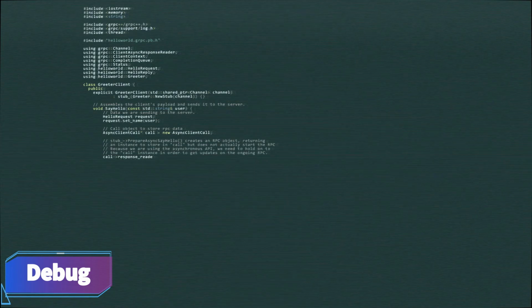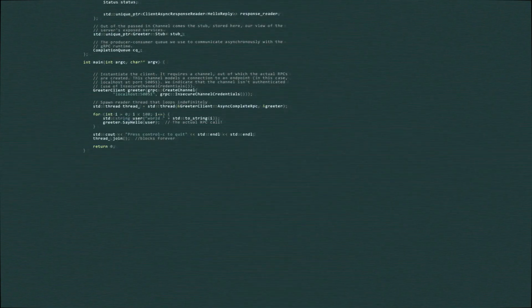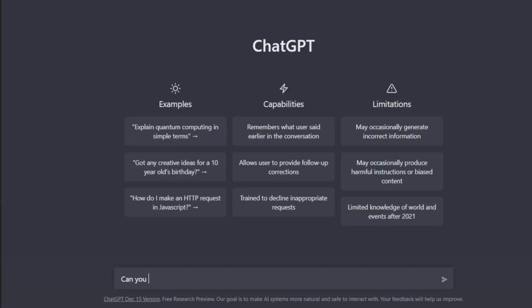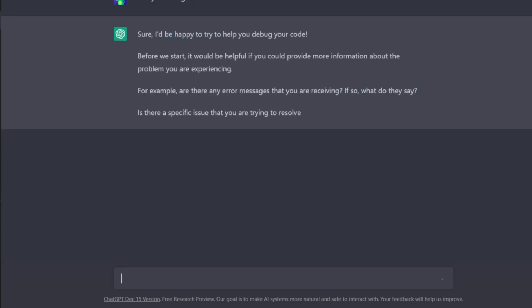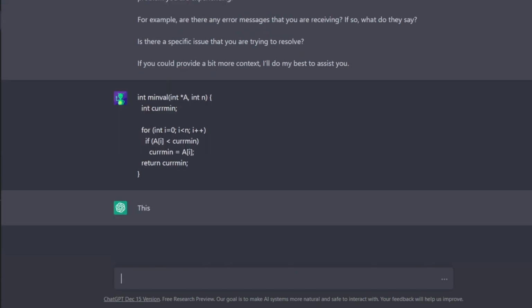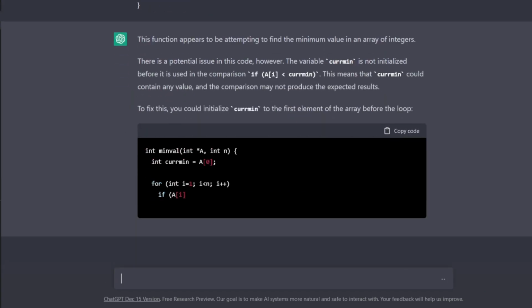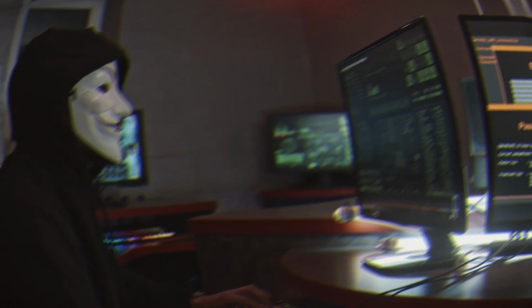Debug a code. You might know that ChatGPT can write programming code. If you don't know, yes, it can actually write code. But more than that, it can actually debug code as well. Let's ask the bot. It detects the function, the issue with it, and tells how to fix it. Is this correct, guys? Well, yes, it is.